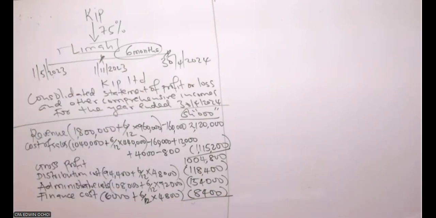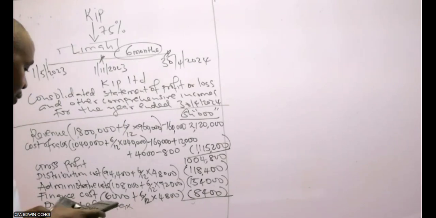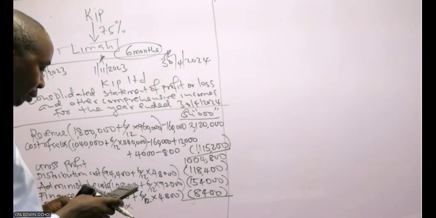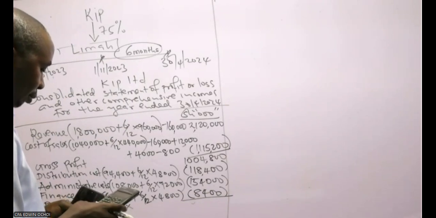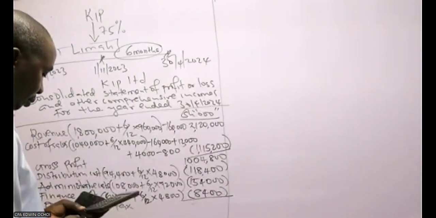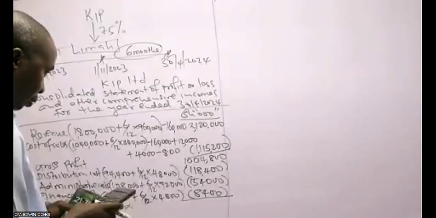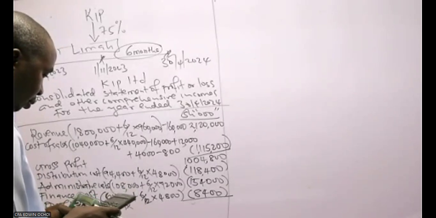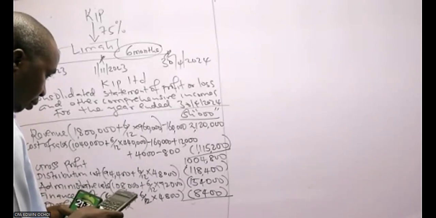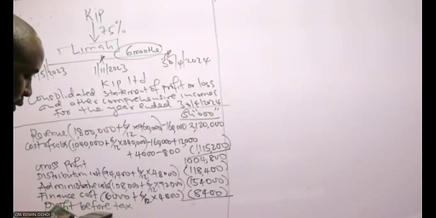So up to that point, I can have the profit before tax. So the profit before tax will be 724,000.